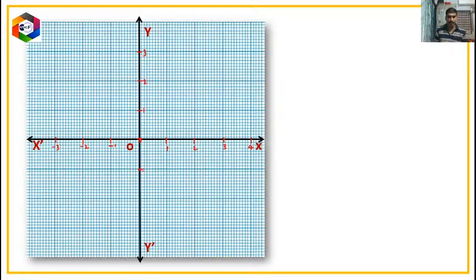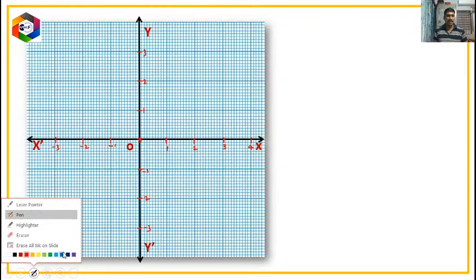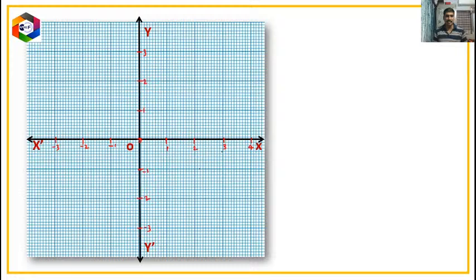And downside, that means the negative y-axis, minus 1, minus 2, and minus 3. That means both x-axis and y-axis divide the whole plane into 4 regions. Here this is one region, this is another region. Now each region is called a quadrant.